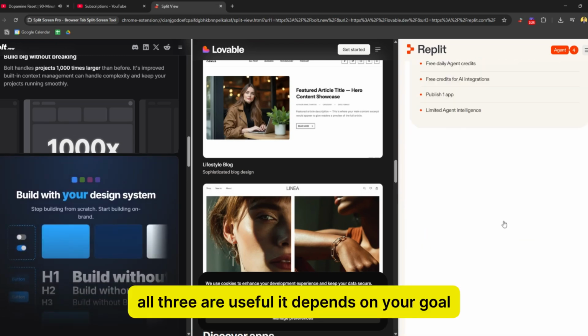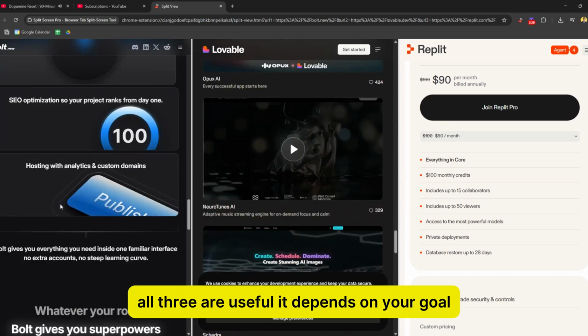All three are useful. It depends on your goal.